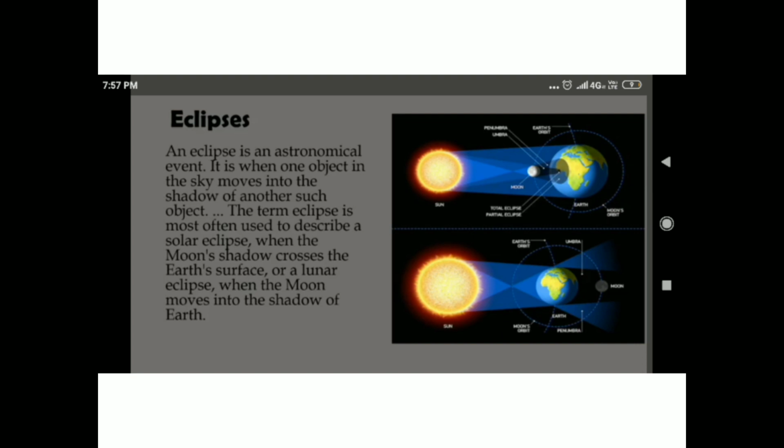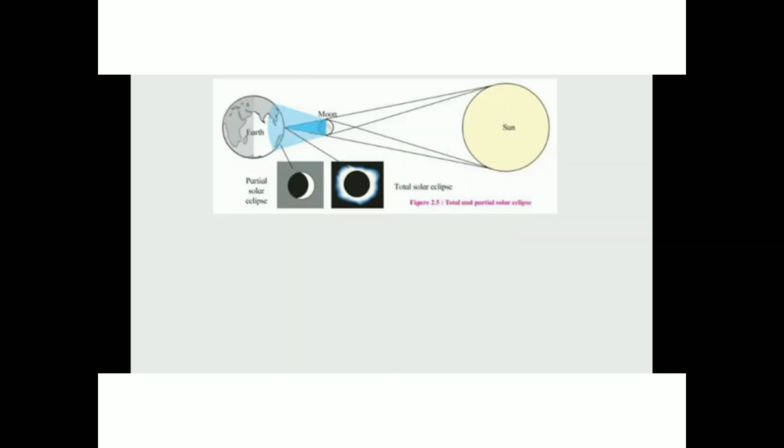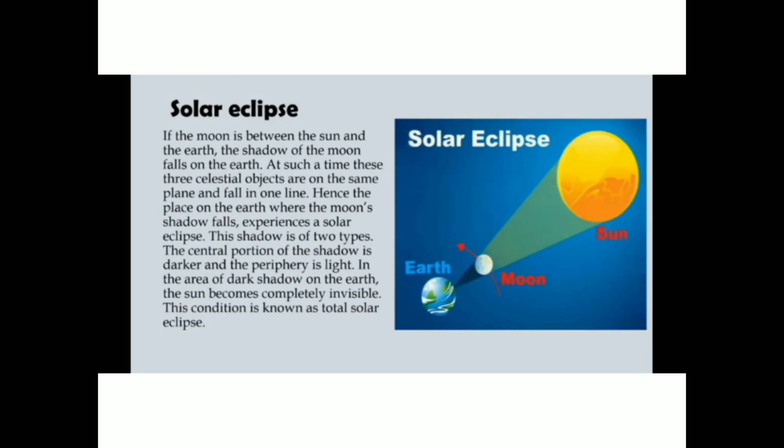You can see the difference between the solar eclipse and lunar eclipse. Now separately we are going to see it. First, the total and partial solar eclipse. Now it is a picture of the solar eclipse. If the moon is between the sun and the earth, the shadow of the moon falls on the earth. At such a time, these three celestial objects are on the same plane and fall in one line. Hence, the place on earth where the moon's shadow falls experiences a solar eclipse.